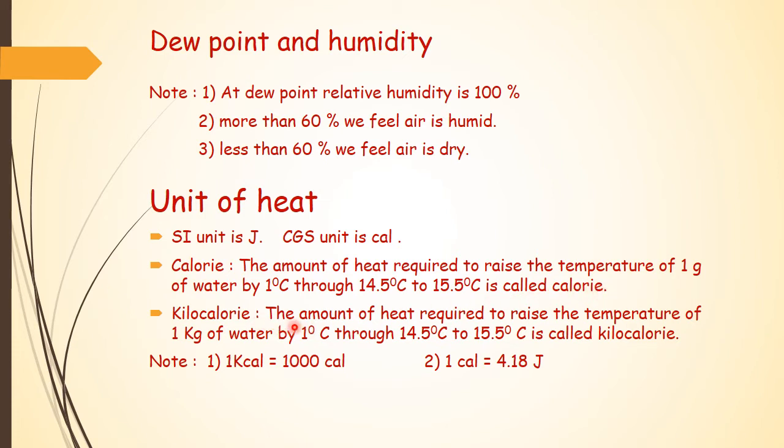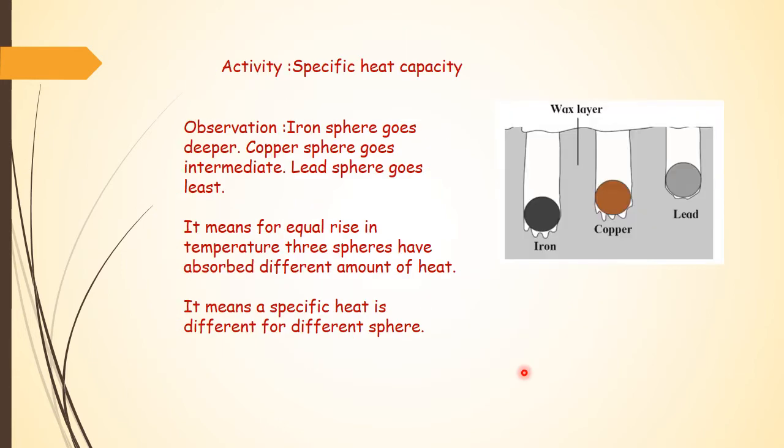Now kilocalorie: the amount of heat required to raise the temperature of 1 kg of water by 1 degree Celsius, from 14.5 degrees Celsius to 15.5 degrees Celsius, is called a kilocalorie. 1 kilocalorie is equal to 1000 calorie and 1 calorie is equal to 4.18 joules.